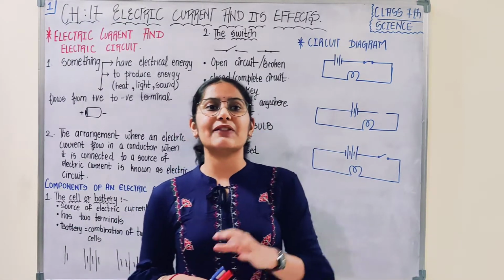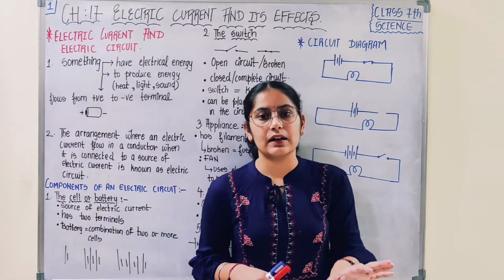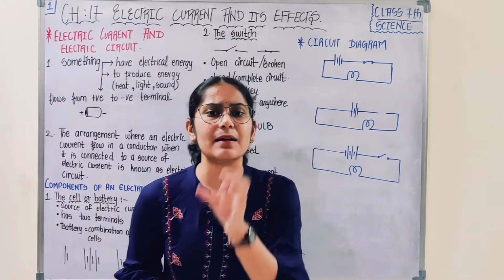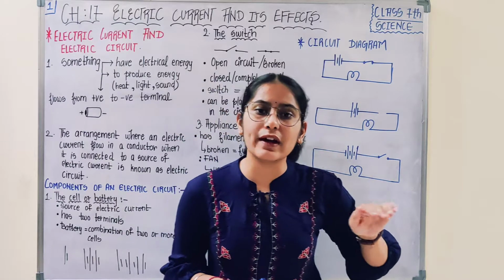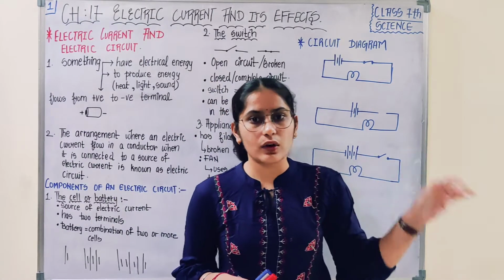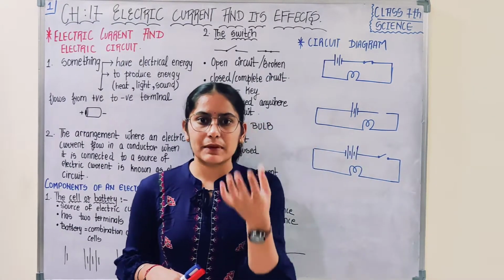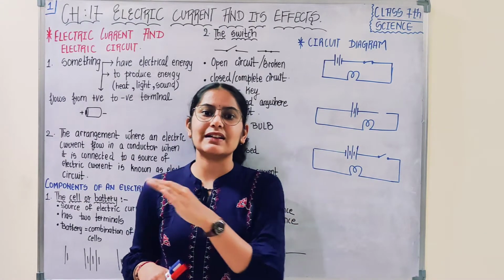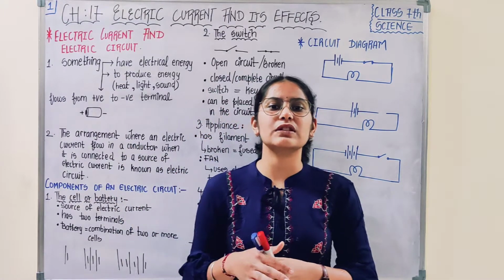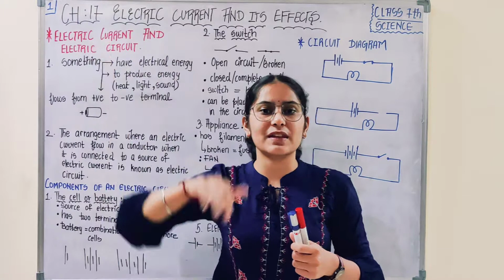Electric current is something which is flowing in wires. The electric power is generated in large generators, which are placed far away from the cities.